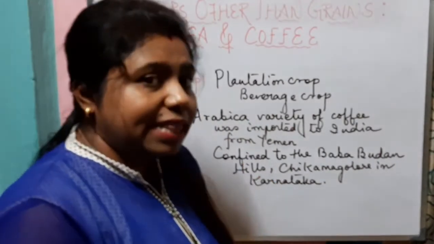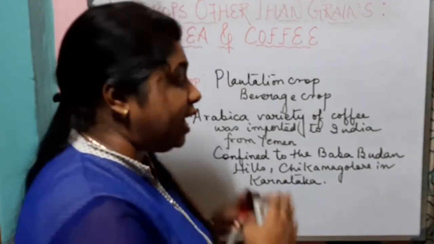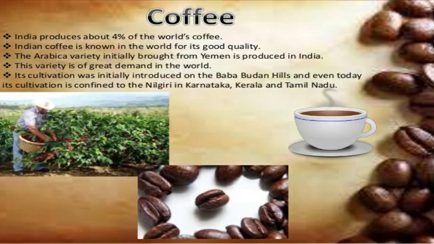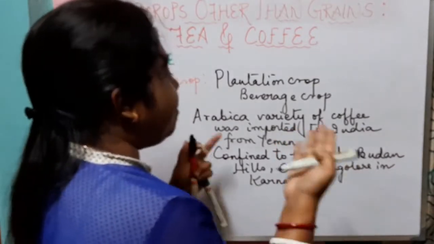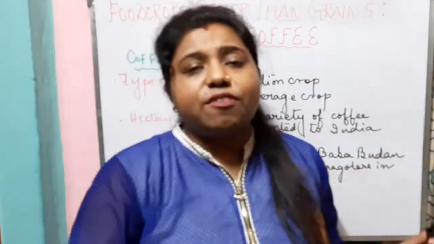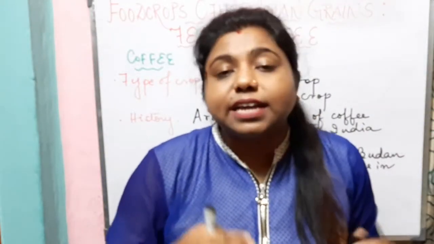So we can say that the cultivation of coffee was initiated in the Baba Budan Hills in Chikmagalur in Karnataka, and we will see that several other plantations were set up in Chikmagalur in Karnataka by the British planters, as they were very much interested in starting to cultivate coffee in the Indian subcontinent.